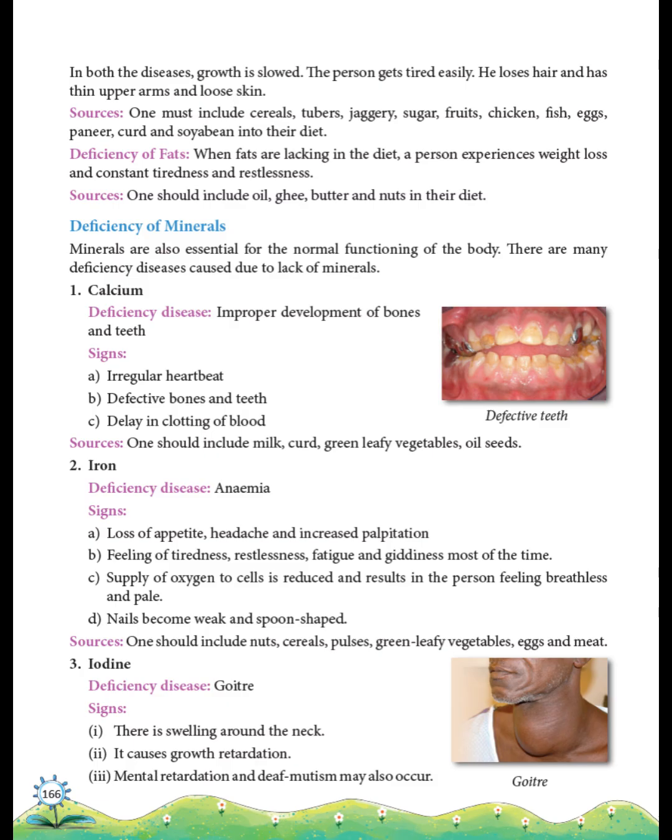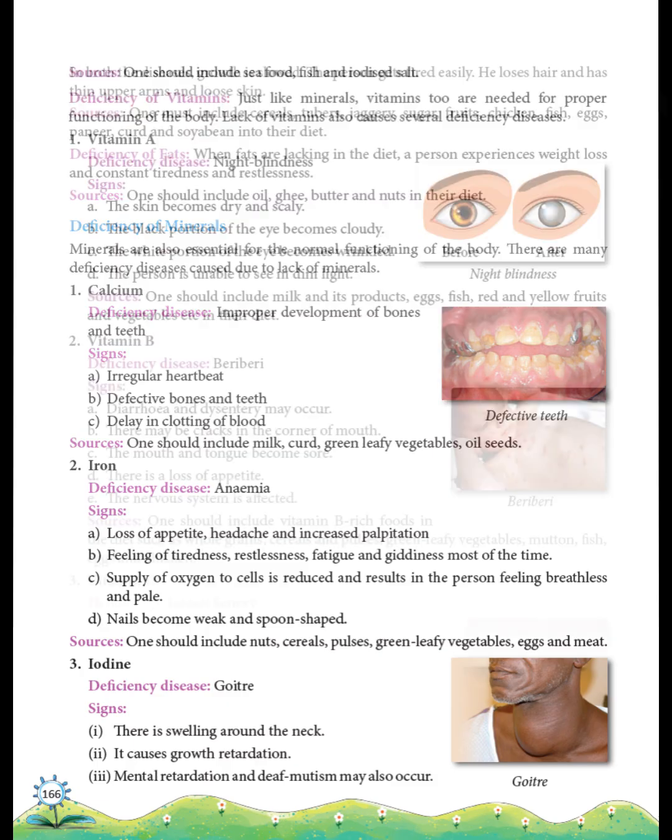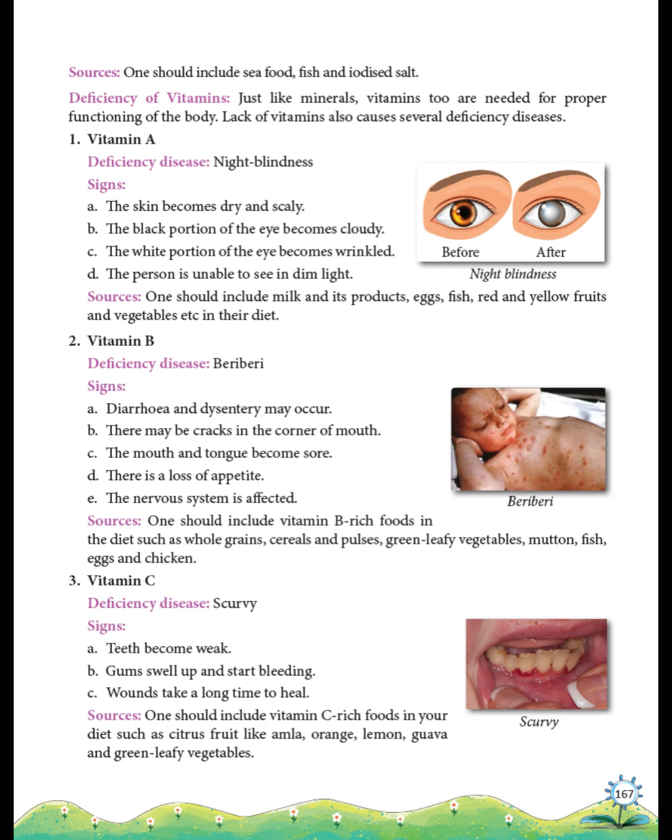Iodine deficiency, disease, goiter. Signs: swelling around the neck, slow growth, sometimes mental problems. Eat seafood, fish, and iodized salt. Vitamins are as important as minerals. Not eating enough vitamins can make us sick.